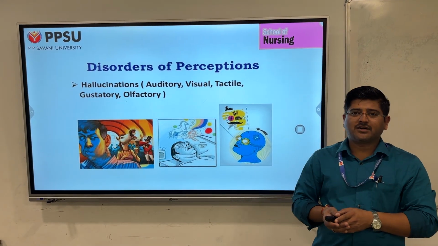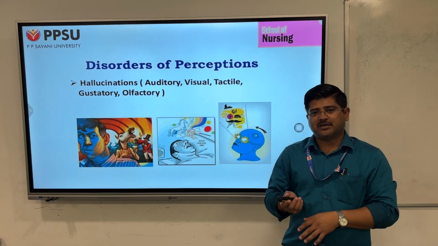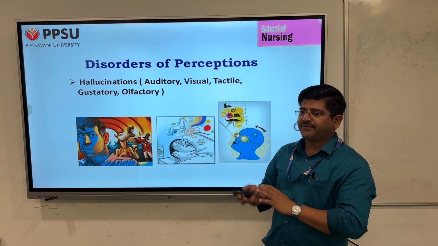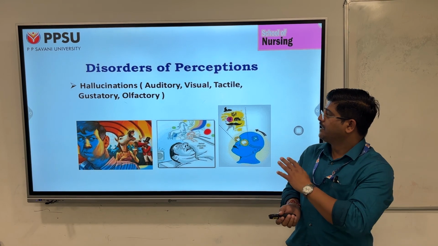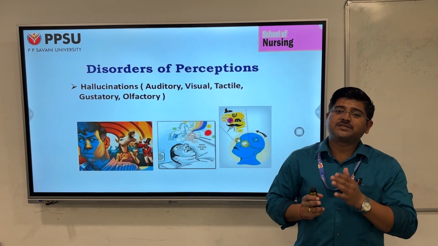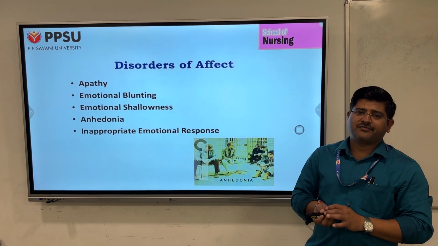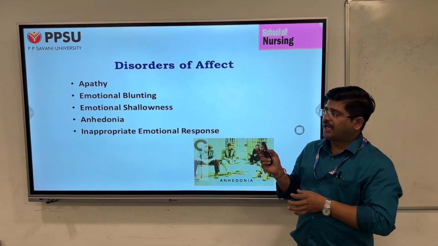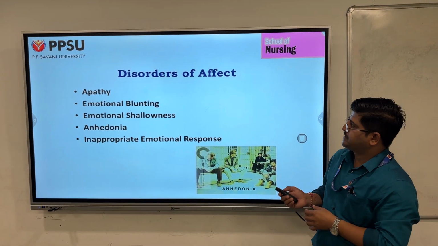Coming to the next, disorder of perception. The main important feature we see in the majority of schizophrenic patients is hallucinations. In hallucinations, again we have subclassifications like auditory hallucination, visual hallucination, tactile hallucination, gustatory hallucination, and olfactory hallucination. Here also the type of hallucination depends on the type of sensation the patient is feeling. And next we have disorders of affect. Affect commonly deals with emotions. The common symptoms are apathy, emotional blunting, emotional shallowness, anhedonia, and inappropriate emotional responses.